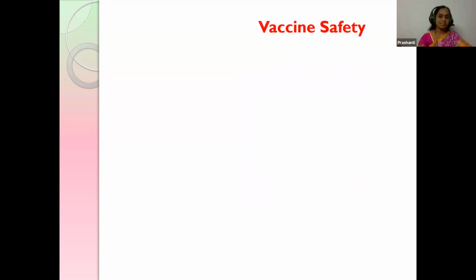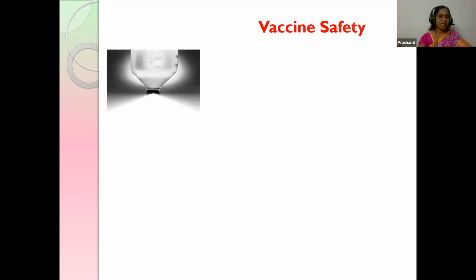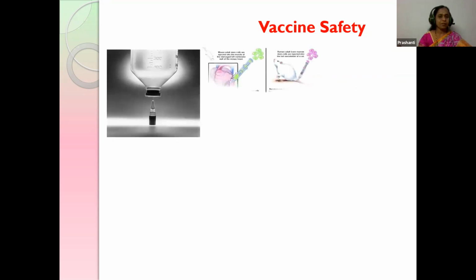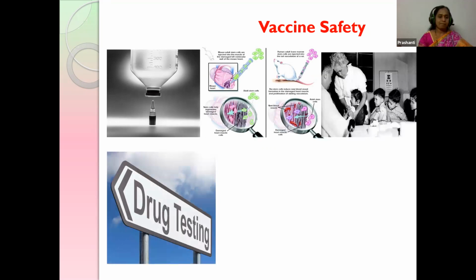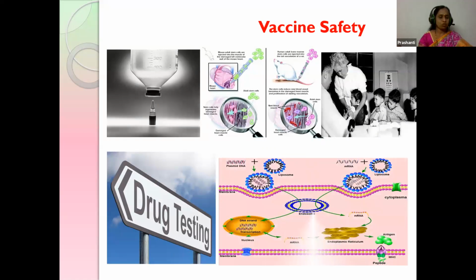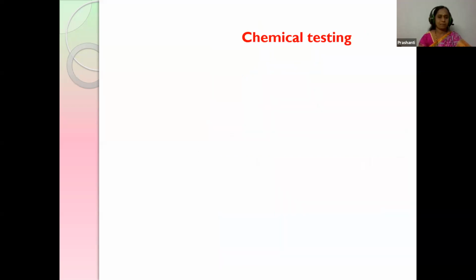And vaccine safety. Whenever any person discovers any vaccination, it is first tested on animals. So it might be stem cells operated on animals, polio, medicine testing, and also studying of diseased genes. So for all these conditions, for the safety of the vaccine, this is done on the transgenic animals.